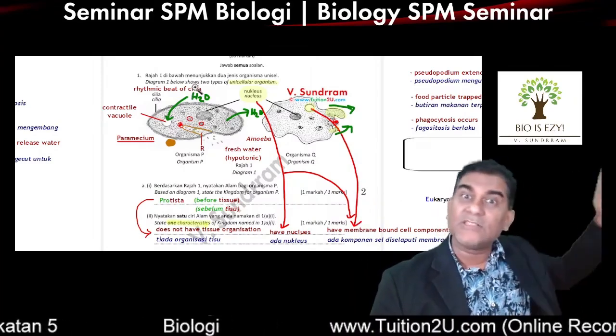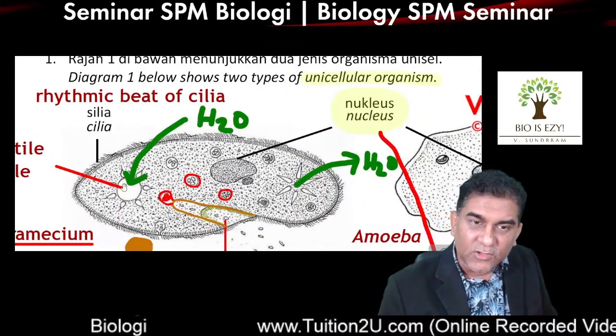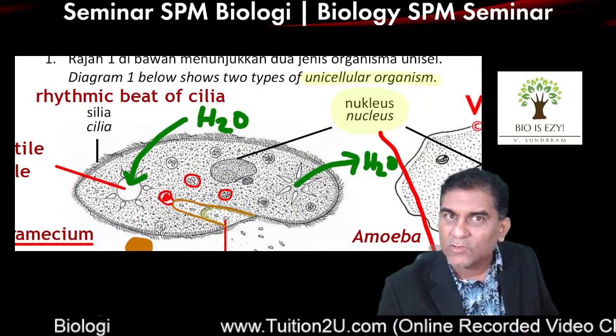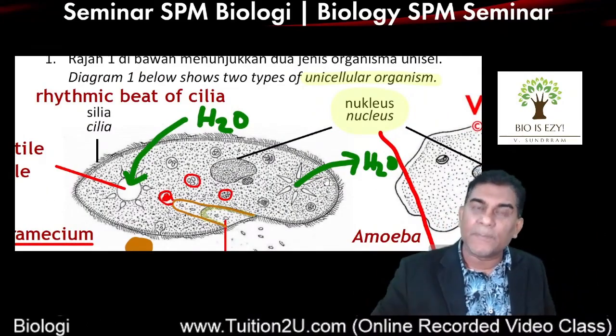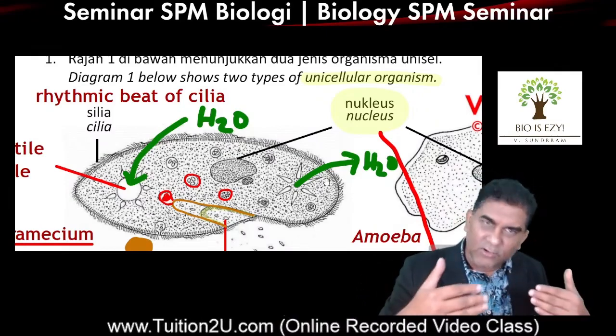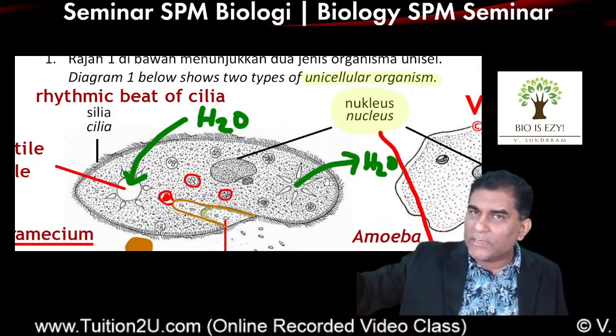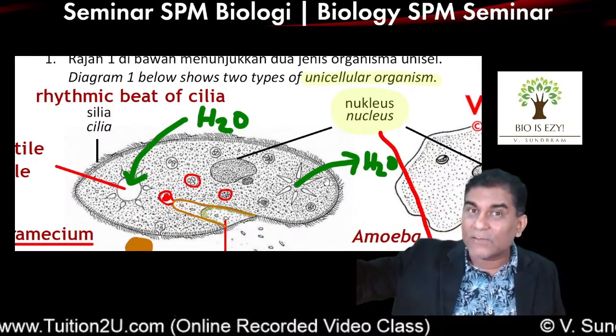Instead of memorizing what you learn in class, try to relate to it. Oh, you see a large vacuole in here and you see a small vacuole here. Use that to remember the answer. Have reference points. You see the oral groove. Inside got cilia. So rhythmic beat of cilia. So most probably the question will have a diagram if it comes up.